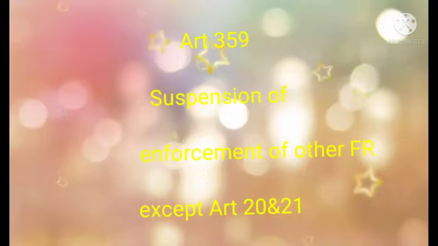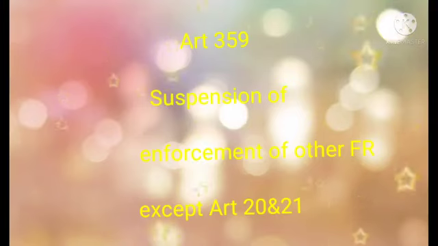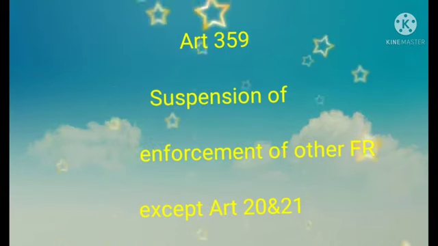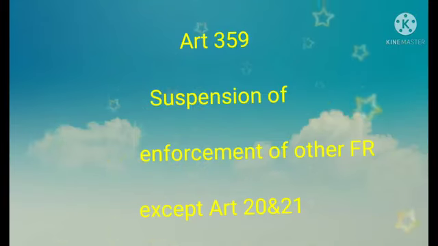But one more thing we have to know: according to Article 359, the enforcement of all the other fundamental rights would be suspended, but the enforcement of Article 20 and 21 would not be suspended. This is the provision in Article 359. So this is all about the national emergency.